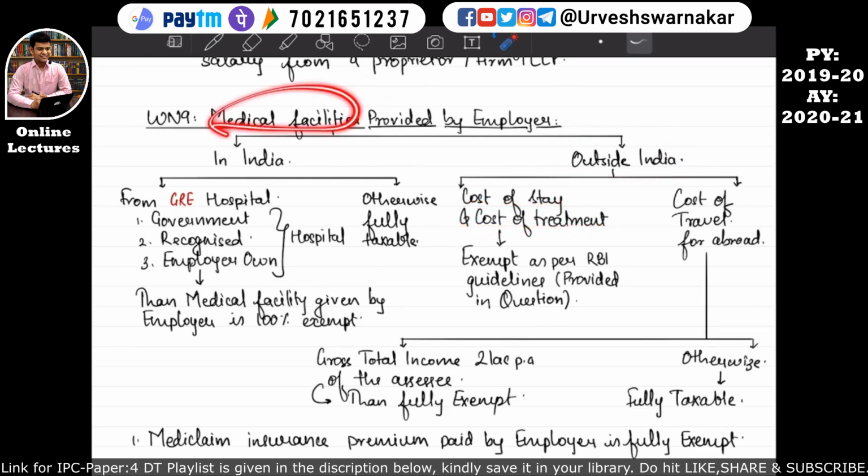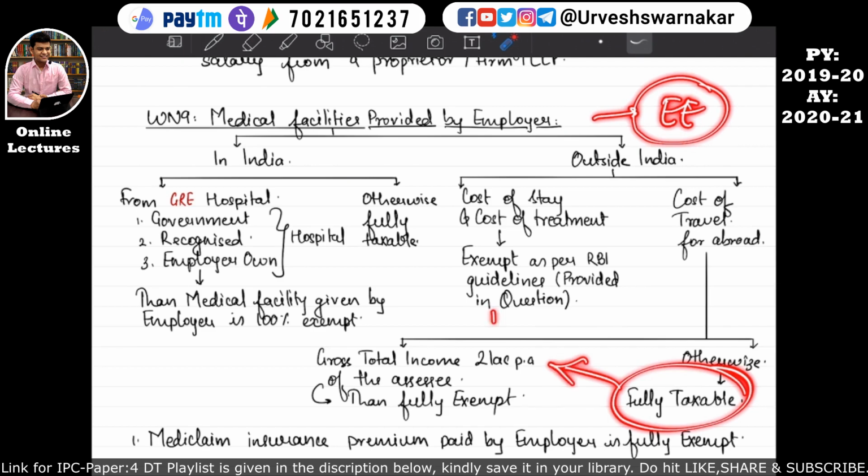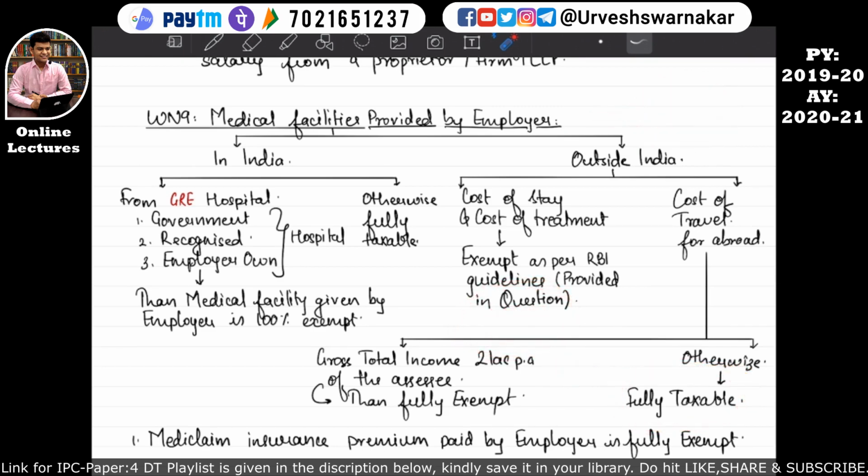Similarly, if the medical facility provided by the employer is the cost of travel abroad, then if the gross total income of the employee to whom such cost of travel is paid is 2 lakhs per annum, it will not be considered in his computation of income from salary. I hope this is quite clear. Otherwise, whatever the cost of travel has been borne by the employer for the employee will be taken into the computation of the income from salary. I hope this is quite clear to you all.